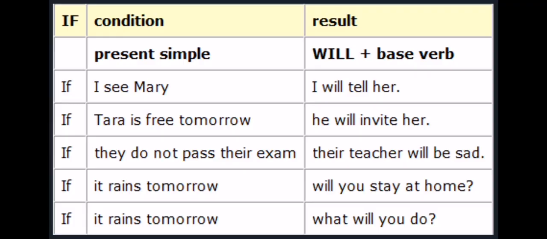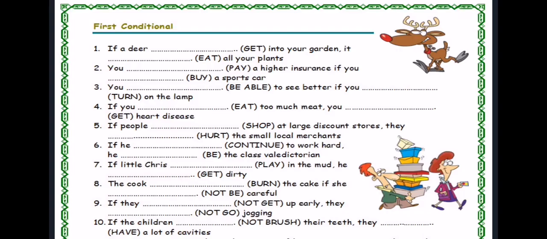Let's have more examples. We have if and the condition, and the second sentence the result. The condition sentence must be in the present simple, and the result sentence should have will and the base form. Like when I say, if I see Mary, I will tell her. If Tara is free tomorrow, he will invite her. And now try to answer those questions by yourself.